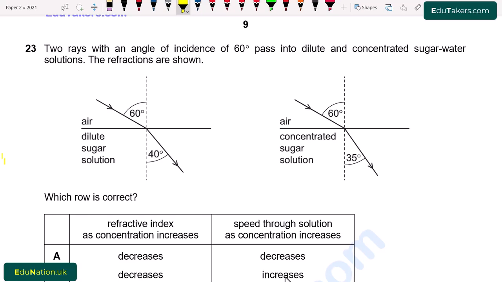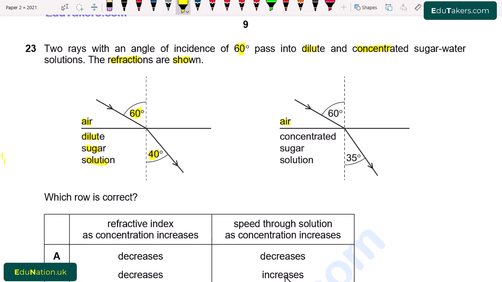Question number 23. Two rays with an angle of incidence of 60 degrees pass into dilute and concentrated sugar water solutions. The refractions are shown. So first of all, here are two diagrams. The first diagram shows air and dilute sugar solution. The angle of incidence is 60 degrees while the angle of refraction is 40 degrees.